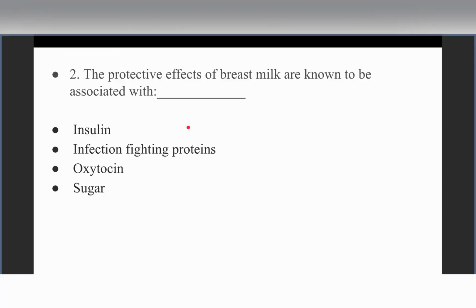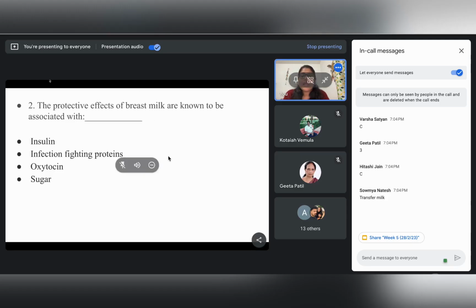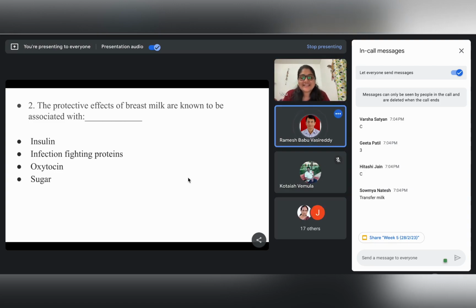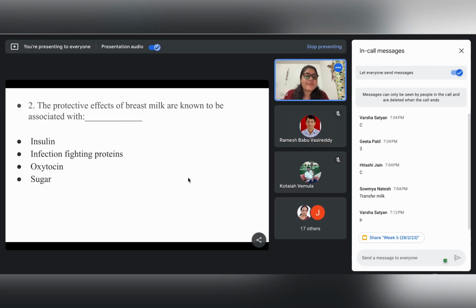The protective effects of breast milk are known to be associated with. I'm sure all of you already know the answer, so if anybody could just volunteer. The protective effects of breast milk are known to be associated with. I hope everybody is not sleeping. It's B, infection fighting proteins. Right, so it's B, infection fighting proteins.